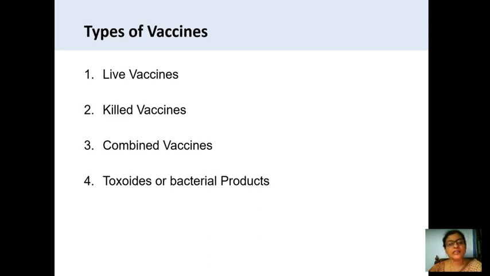So the toxoids are detoxified bacterial products which are given as a vaccination. So they are called toxoids. For example, tetanus toxoid and diphtheria toxoid. These are the examples for the toxoids. So this is about the types of vaccines, and these vaccines come under artificial active immunity.